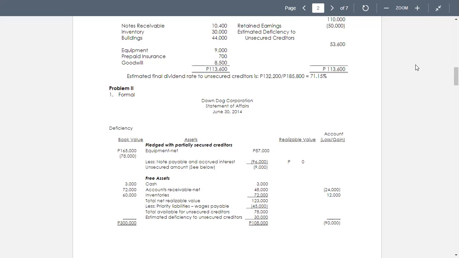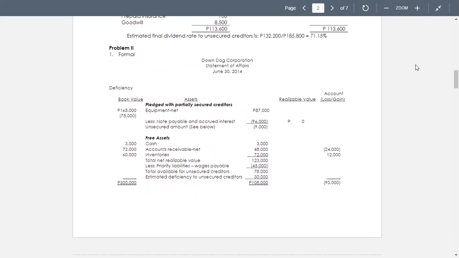Then we have the free assets: cash, 3,000, accounts receivable net only 48,000. That's the given amount. Then inventories will realize only 72,000. So the total net realizable value is 123,000. We deduct the priority liabilities, wages payable, in the amount of 45,000. So we have 78,000 as the total available for unsecured creditors.